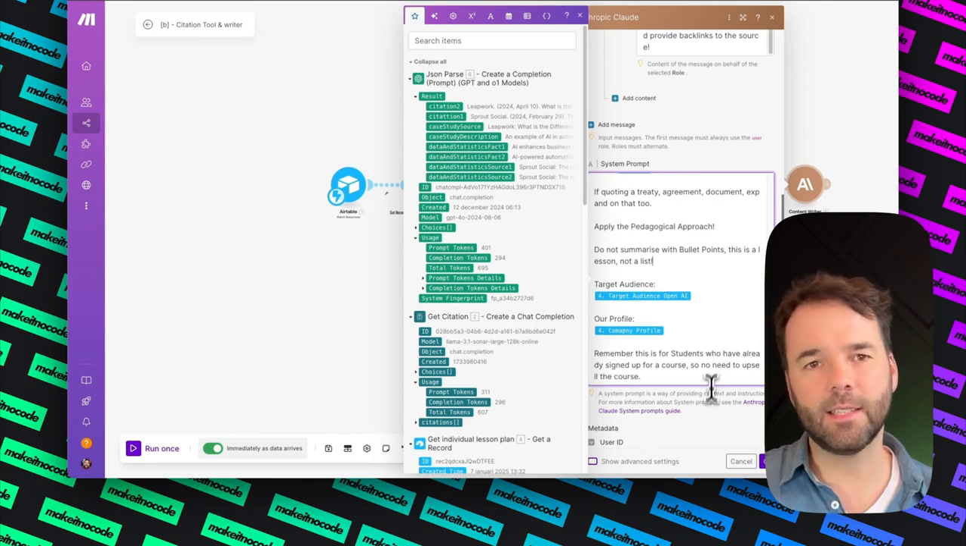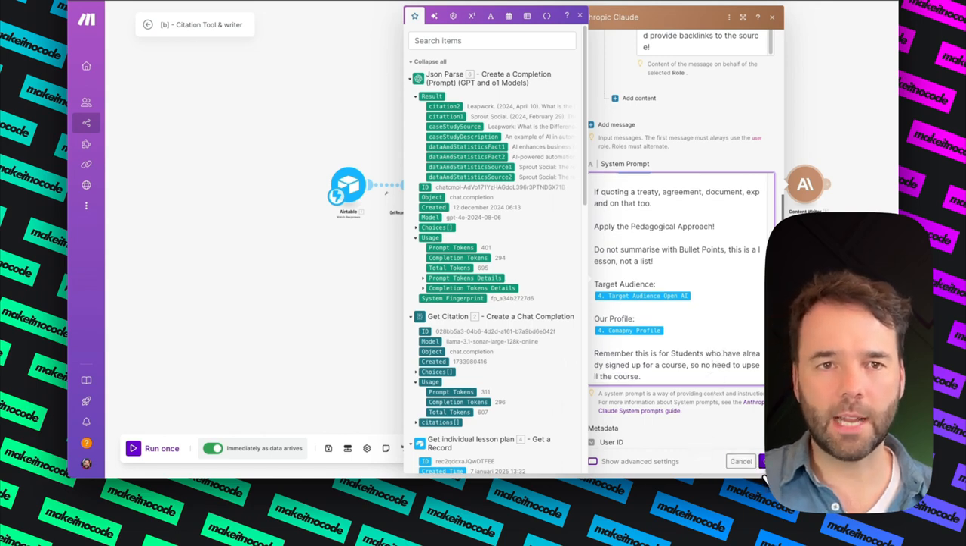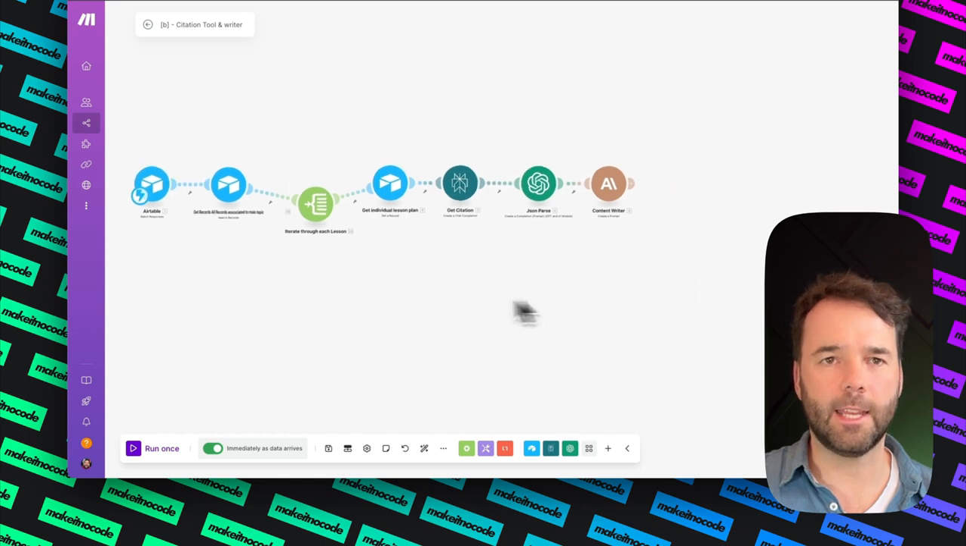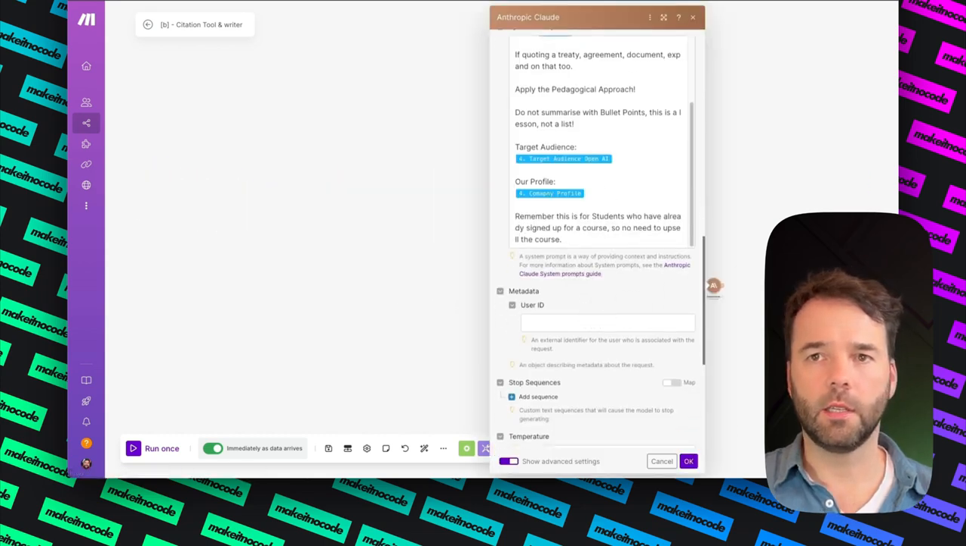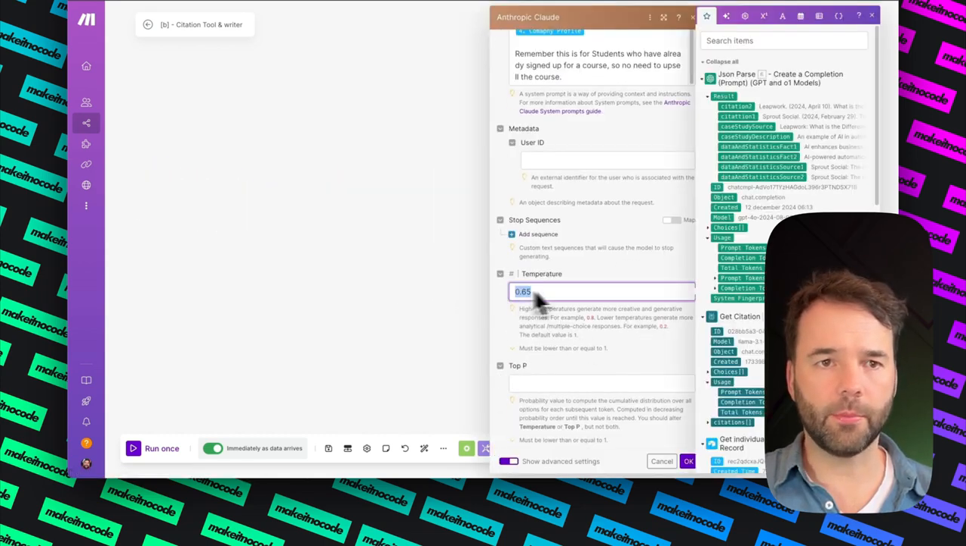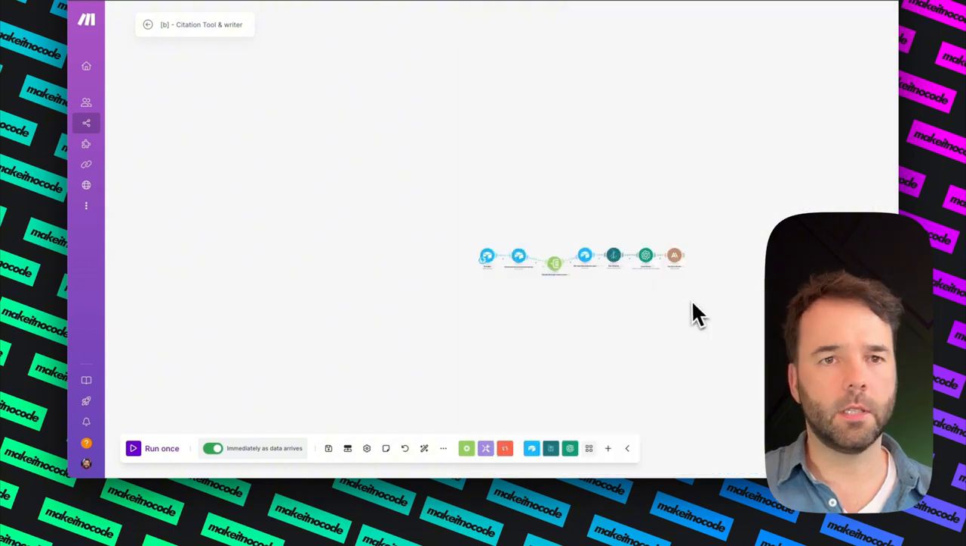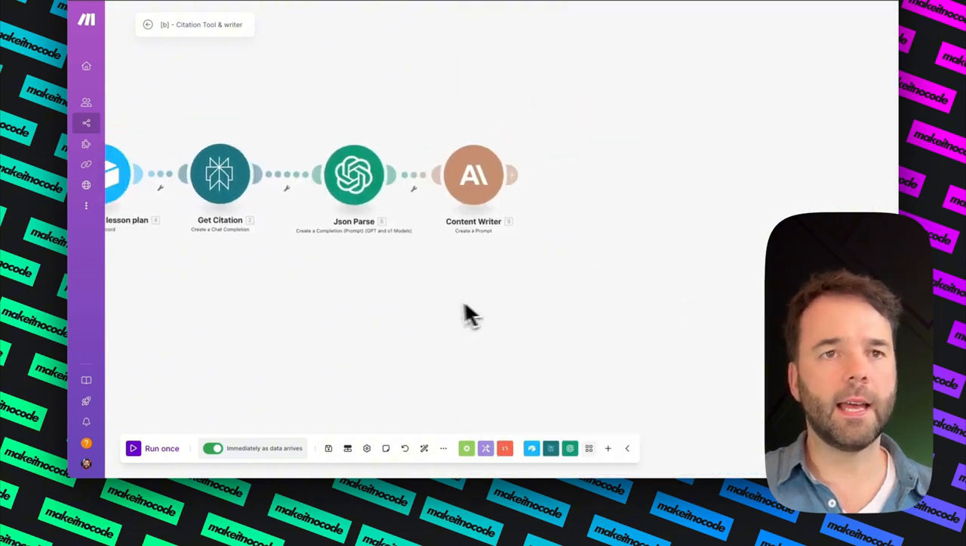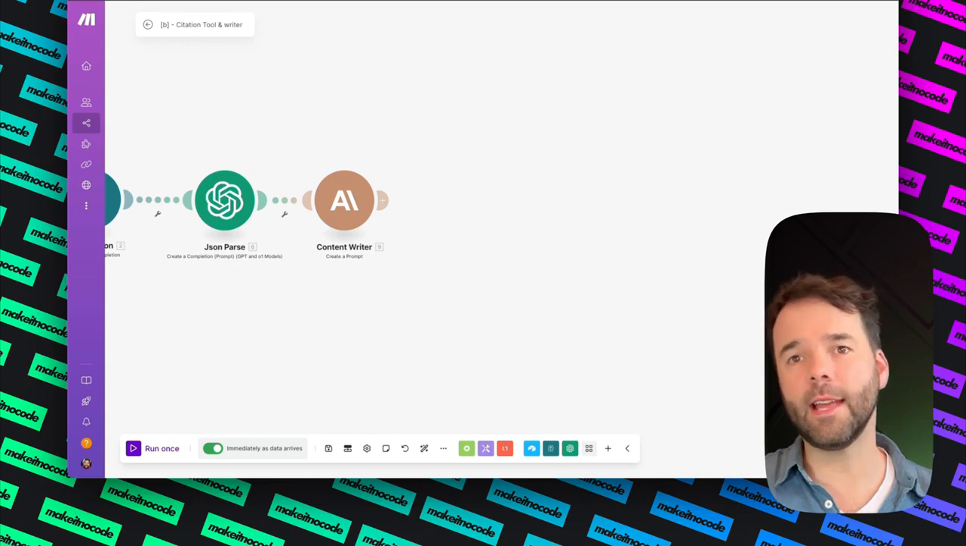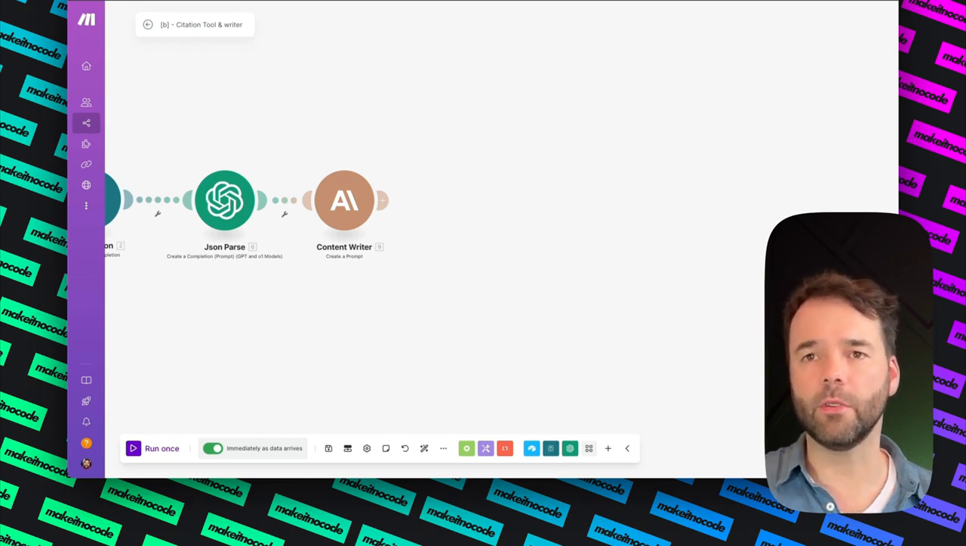Again, you can just get this in our school community. I just thought I'd give you an outline on how you could build something like this. Once you've filled this in, the only thing is the temperature, and then that's it. Just hit OK, and we need to add a couple more things, and we're almost there, and then we can test it and see if it runs.